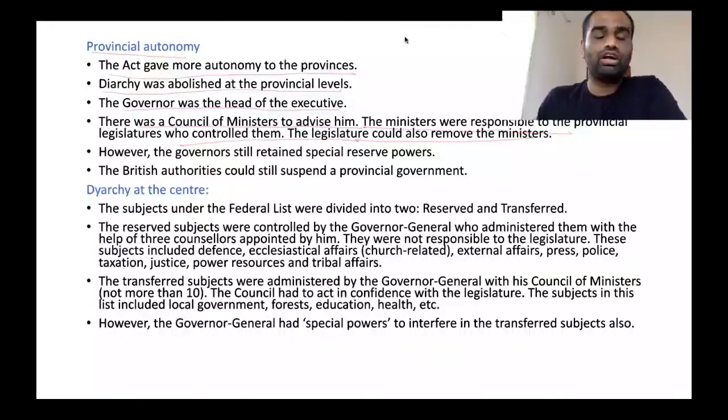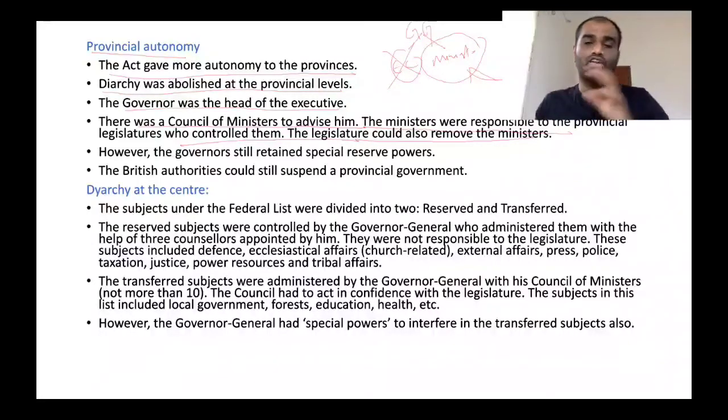So, before, in the Act of 1919, there were two types of executive: executive councillors as well as ministers, right? Now, these executive councillors were abolished. Now, only ministers were to advise the Governor. Now, these ministers were nominated by a body called provincial legislative assemblies. Now, these provincial legislative assembly members were elected by people of India. So, the act of responsible government was furthered.